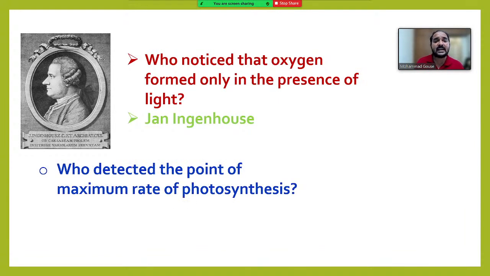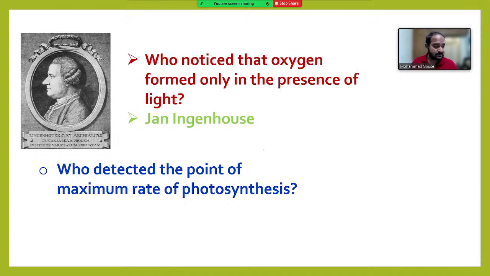Who detected the point of maximum rate of photosynthesis? The point of maximum rate of photosynthesis was determined by a scientist by conducting experiments with the algae and the oxygen sensitive bacteria. And he found that more photosynthetic activity takes place in red and blue colored lights.